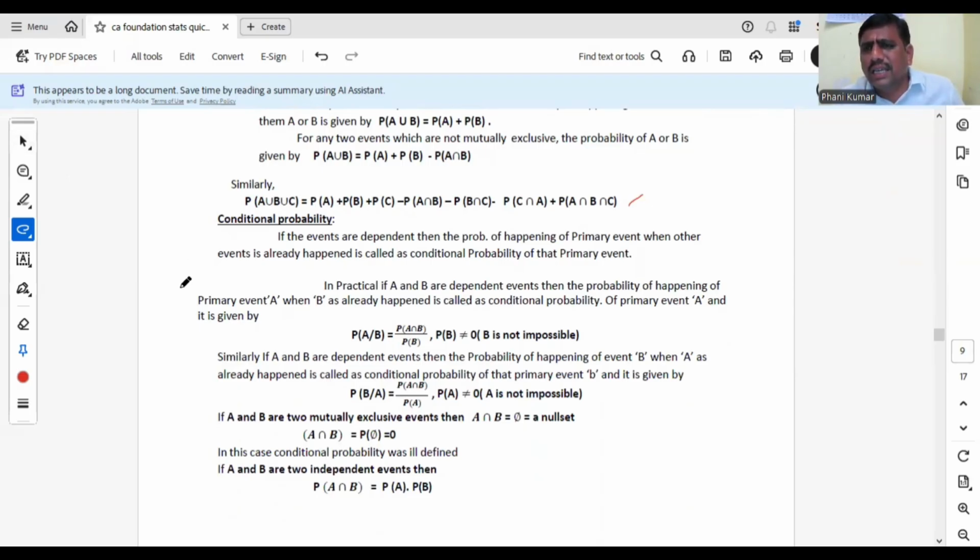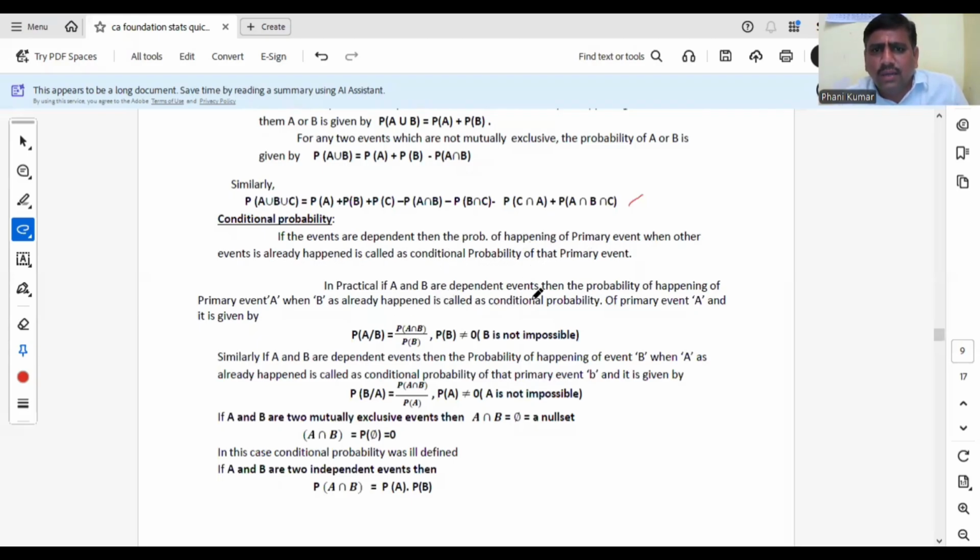There is a condition that one event has already happened, and after that event happens, another event happens. కండిషన్ ఏంటి? ఒక ఈవెంట్ అయిపోయింది, దాని తర్వాత ఇంకో ఈవెంట్ వస్తుంది. అదే ఇక్కడ కండిషన్. అంటే డిపెండ్ అవుతోంది. ఒక ఈవెంట్ జరగడానికి ఆల్రెడీ ఒక ఈవెంట్ అయిపోయాక ఇంకో ఈవెంట్ జరుగుతోంది. డిపెండెంట్ ఈవెంట్స్ అంటేనే కండిషనల్ ప్రాబబిలిటీస్ వస్తాయి. ఓకే, సో if the events are dependent, then the probability of happening of the primary event when the other event has already happened is known as the conditional probability of that primary event.